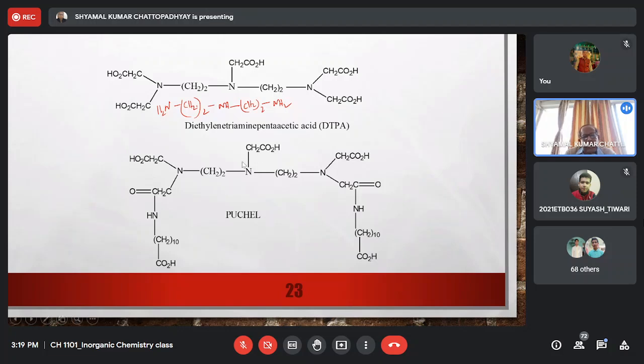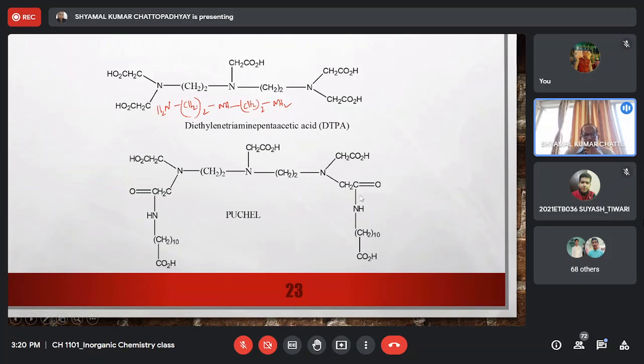So now look at the second ligand, which is a derivative of the DTPA. What has been done is that the basic structure is unaffected. Now, in the two carboxylic acid parts here, this carboxylic acid and this carboxylic acid, they have been converted to the amide. You know from your organic chemistry knowledge, carboxylic acids can be easily converted to the amide. First of all, it has to be chlorinated, COCl, POCl3 or SOCl2 reacted with this, so it will be COCl, and then COCl can be converted to the amide using the amine.